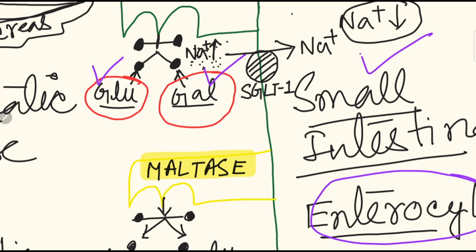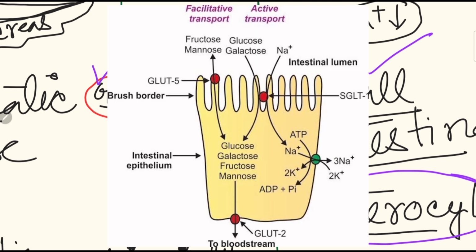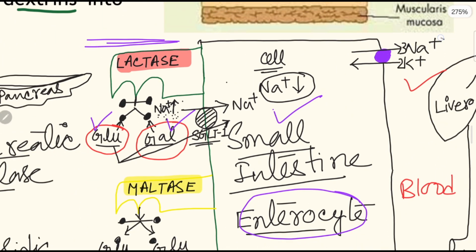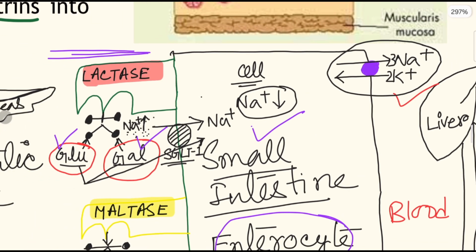This one is glucose, this one is galactose. They are also going inward. Glucose and galactose both enter with sodium. That is why it is an SGLT co-transporter, and it is using ATP produced by the sodium potassium ATPase pump.